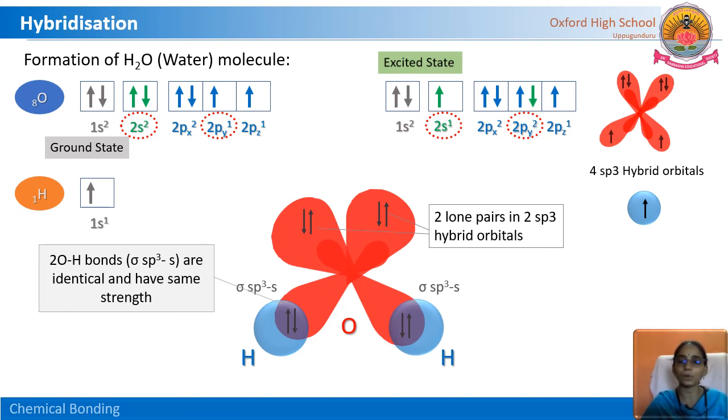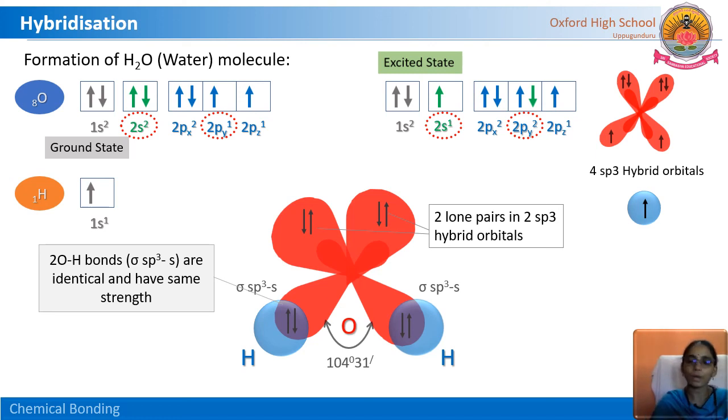Because of these lone pair repulsions, the bond angle between H-O-H, that means hydrogen, oxygen and hydrogen atom, is 104 degrees 31 minutes instead of 109 degrees 28 minutes. So the newly formed hybrid orbitals contain 2 lone pairs, and because of these lone pairs the bond angle decreases.